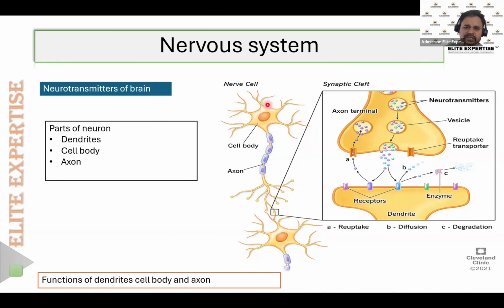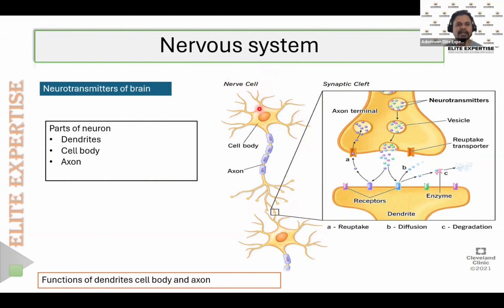And on the cell body, if you look here, you can see these branch-like structures. All these branch-like structures are known as the dendrites. The cell body also contains a long tail that is known as the axon. And this axon ends with the axon terminals. So the whole structure is called a nerve cell or the neuron.